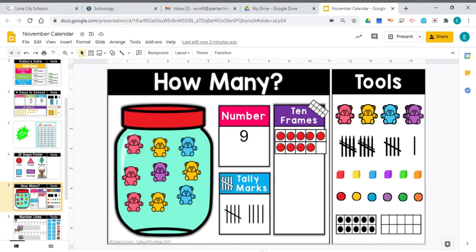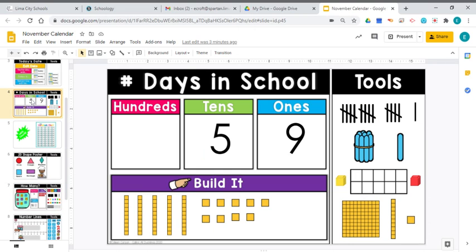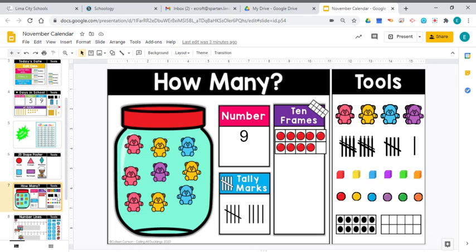All right, we're not getting a new number either. We're just going to review the number that we had last week. This is the number 9. Now, I want you to take a look at the shape of this number 9 because number 9s can look just a little bit different. Like, see how this one has the line that kind of curves? It almost looks like a letter G, but it's a number. It's number 9. If you look at our days in school, our number 9 is more of a diagonal line, but it's straight. So numbers can look different depending on what font they're written in.